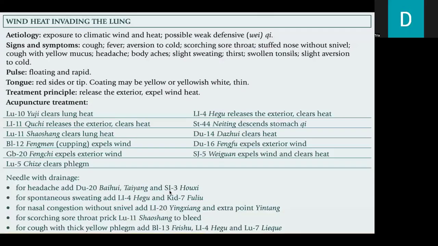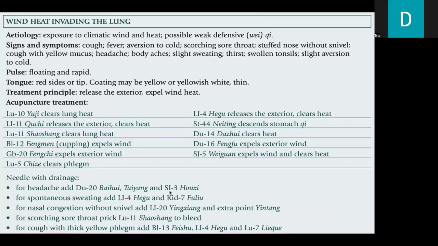Wind heat invading the lung, etiology: exposure to climatic wind and heat, possibly weak defensive qi. The signs and symptoms would be cough, fever, aversion to cold, scorching sore throat, stuffed nose with snivel, cough with yellow mucus, headache, body aches, slight sweating, thirst, swollen tonsils, slight aversion to cold. The pulse would be floating and rapid. The tongue would be red with red sides or tip. The coating may be yellow or yellowish white and thin.